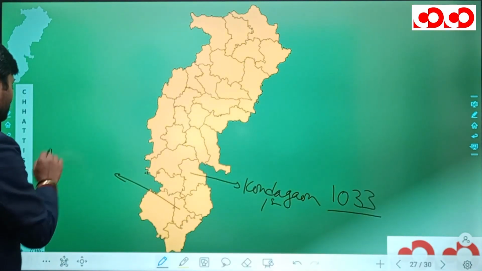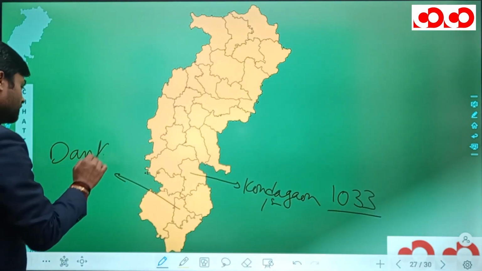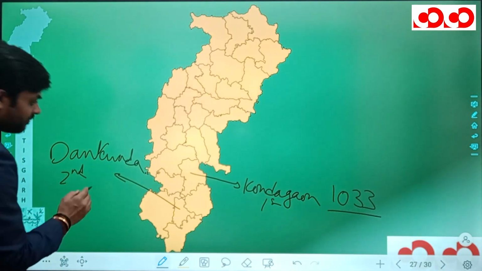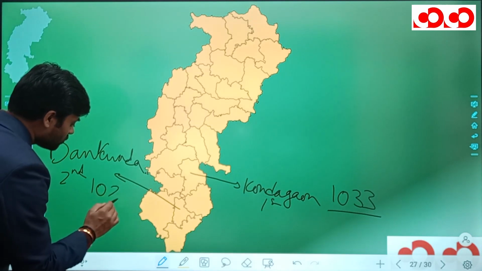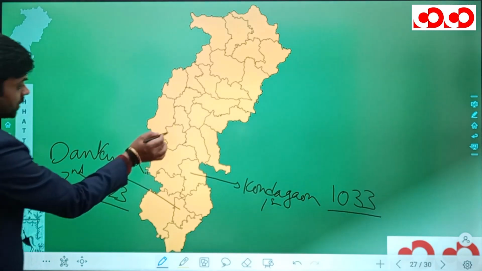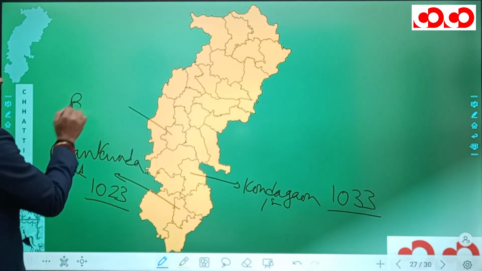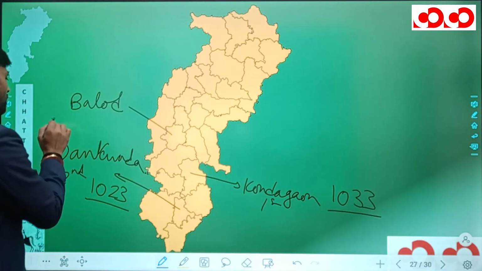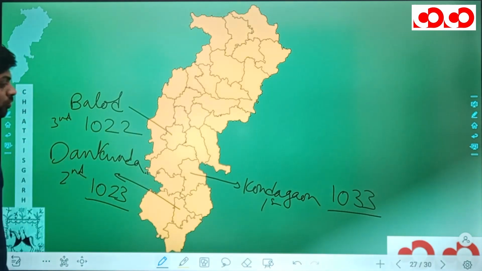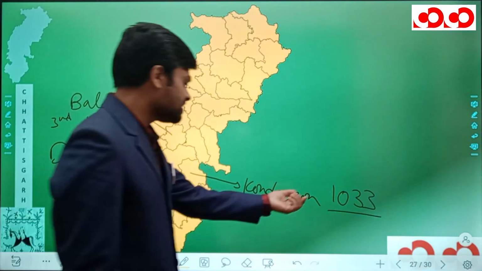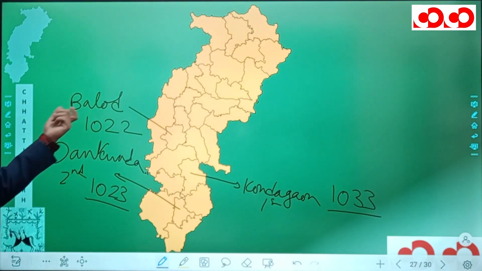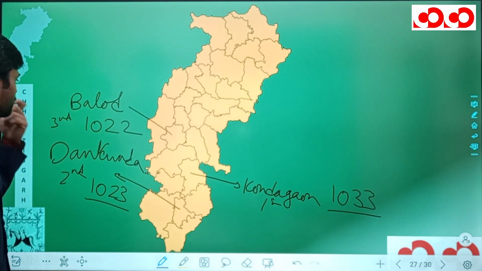Next we have Dantewada in the second rank with 1023. In the third place we have Balod with 1022. So in the first place we have Kondagaon 1033, we have Dantewada in the second place 1023, and we have Balod in the third place with 1022.